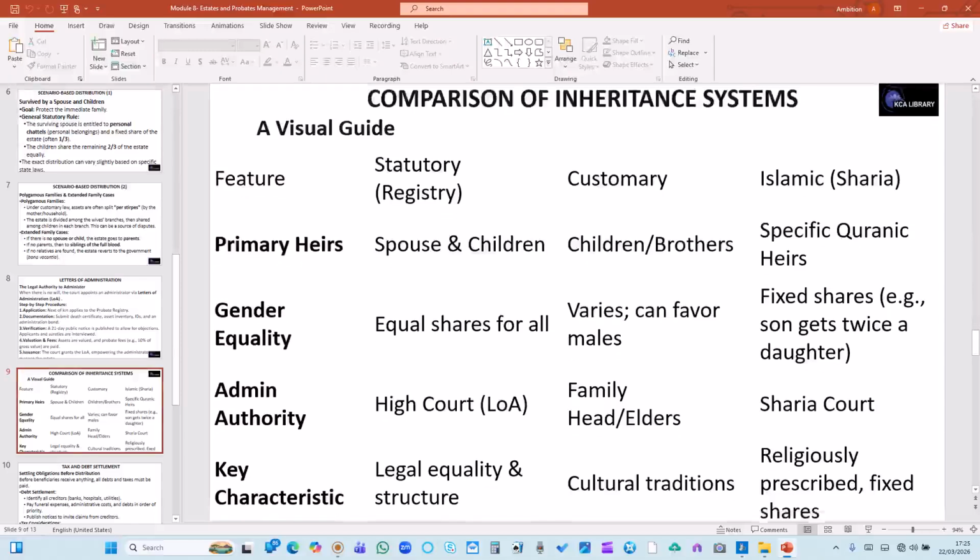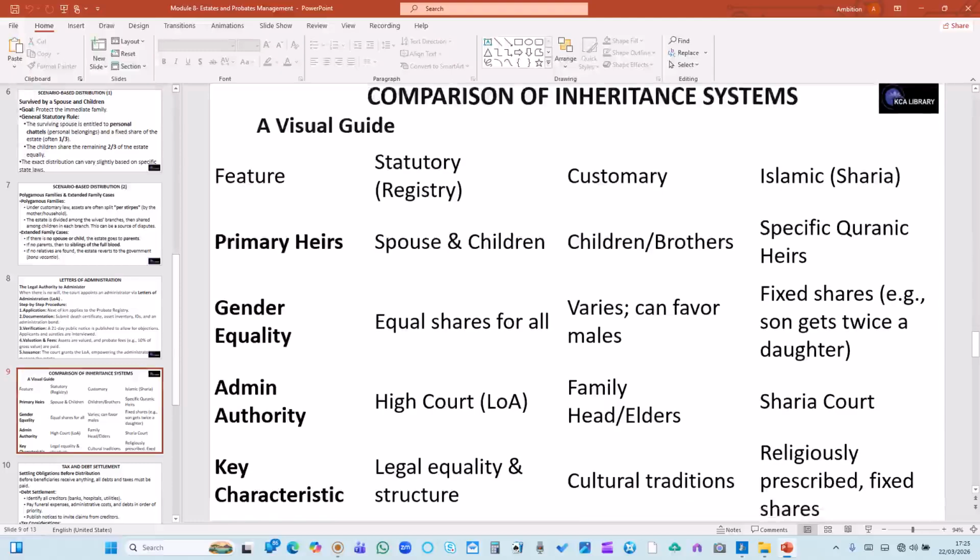Now, the key characteristic of the statutory regime is legal equality and structure. Then customary law is based on cultural tradition, whereas in Islamic law, the key characteristic is that it is religiously prescribed and entitled to a fixed share.